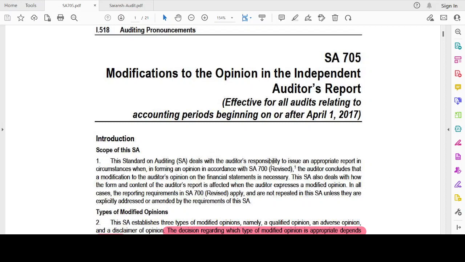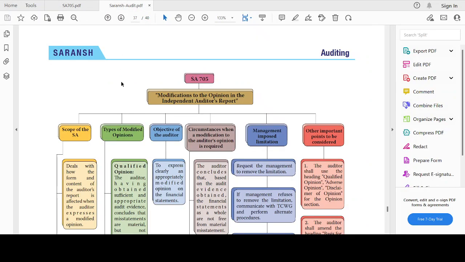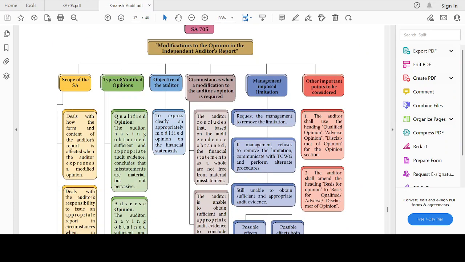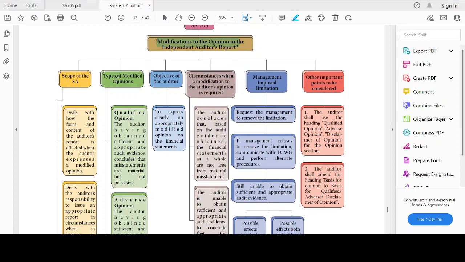Everyone, in this video, let's discuss SA 705, modification to the opinion in the independent auditor's report. So, modification to the opinion in the independent auditor's report. Let's understand the scope of this standard.